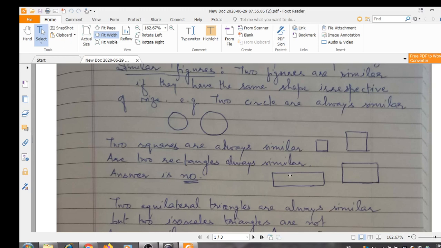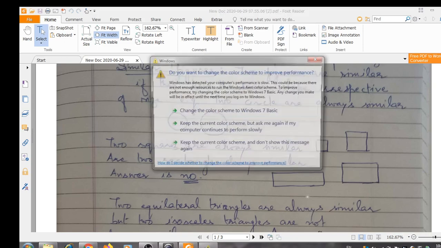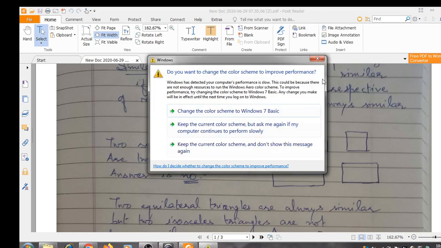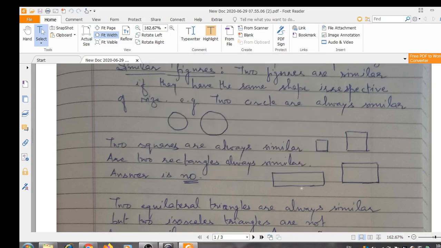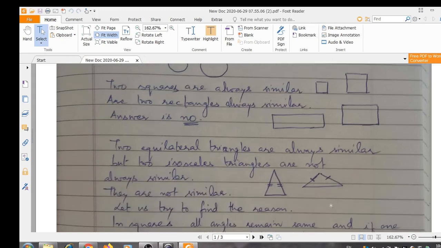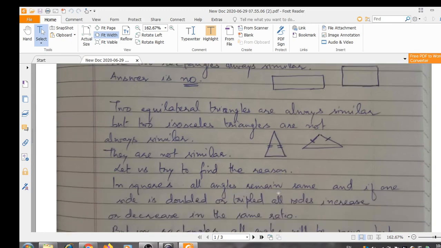As you can see, this rectangle does not appear to be similar to this one because the breadth is increasing but length is decreasing, hence they do not appear to be similar. Two equilateral triangles are always similar, but likewise two isosceles triangles, they are not always similar. You can see these two isosceles triangles, they do not appear to be similar. Now let us try to find the reason.